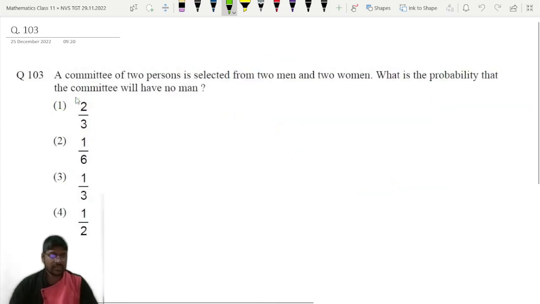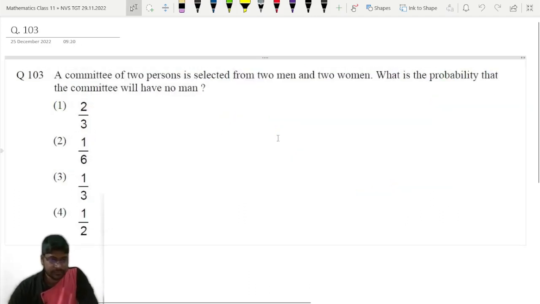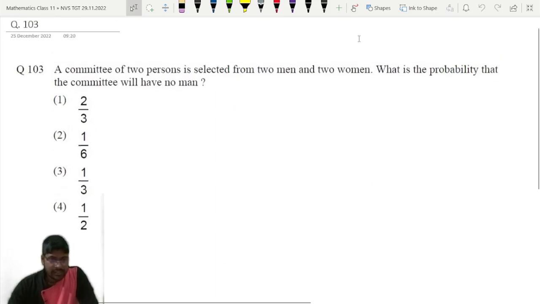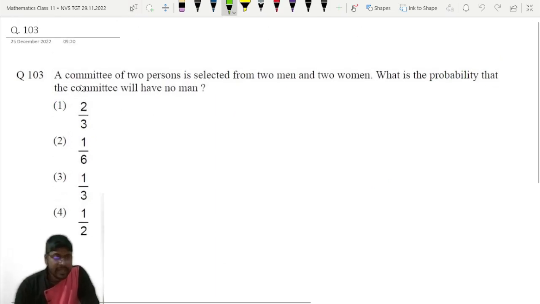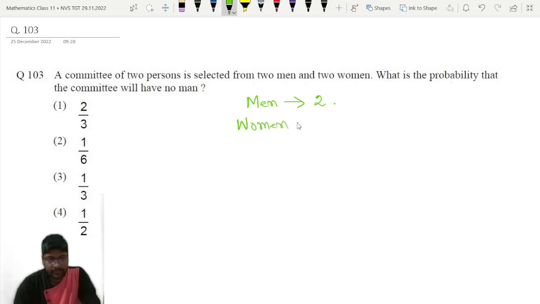Question number 103. So here as you can see, what they are telling is: a committee of 2 persons is selected from 2 men and 2 women. What is the probability that the committee will have no man? Okay, so we have 2 men and we have 2 women. Now a committee of 2 persons is selected from 2 men and 2 women.